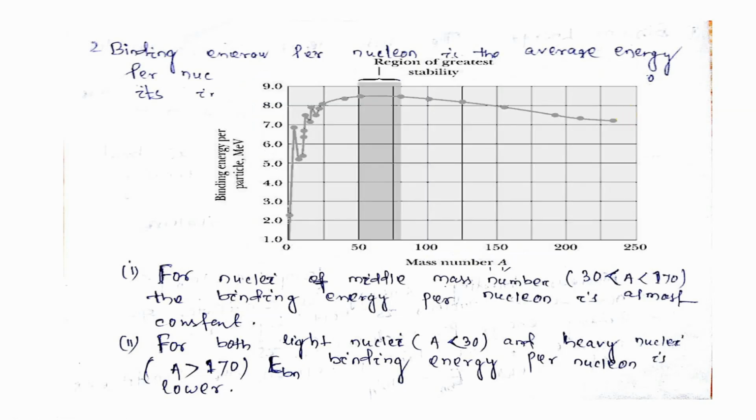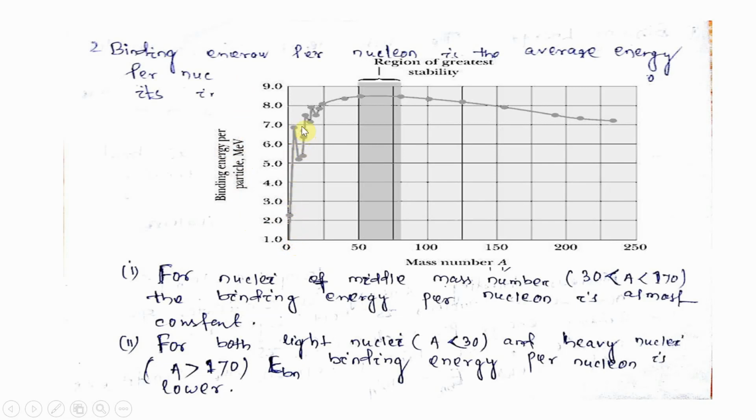Here you can observe the basic representation clearly from this diagram. The atomic mass number is 50, 100, 150, 200, 250, and this axis is binding energy per particle in MeV. You see that the binding energy curve is slightly increasing.